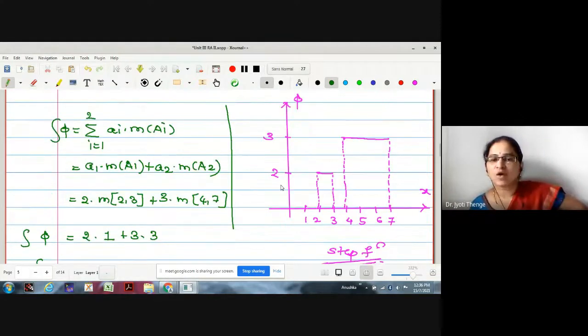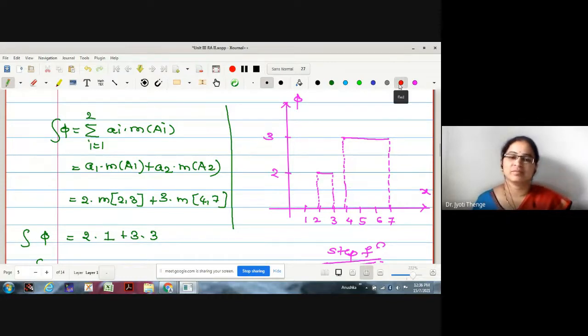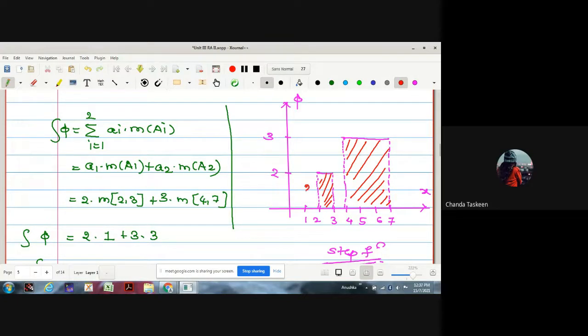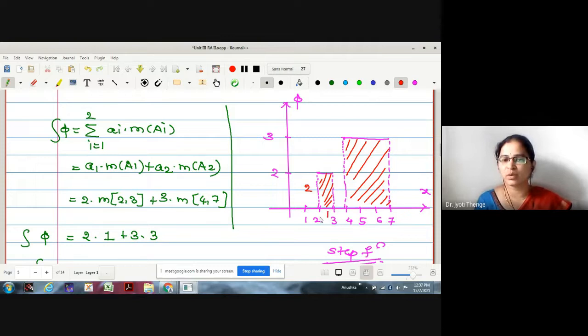Okay. Now come to the sketch again. Just tell me what is the area covered by this step function with the x-axis. What is the area covered by this first rectangle? Height into breadth. What is the height? 2. What is the breadth? 1. What is the area of this first rectangle?